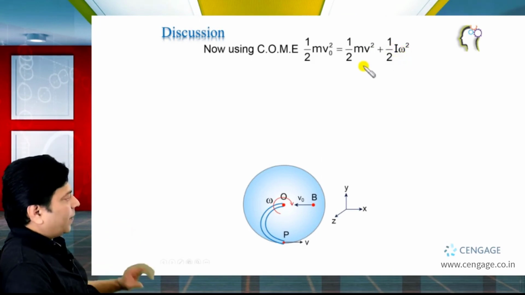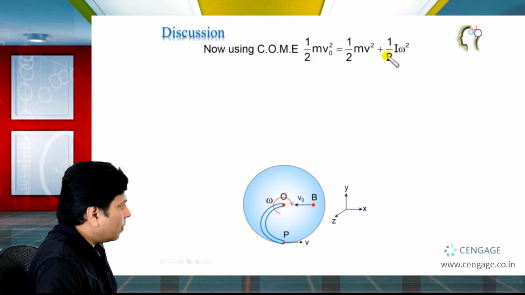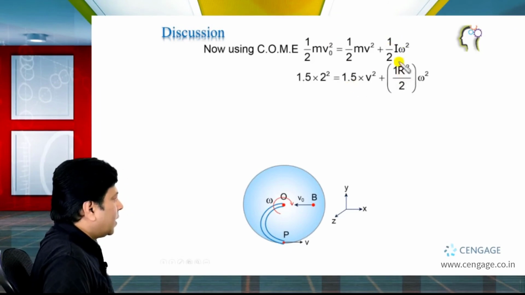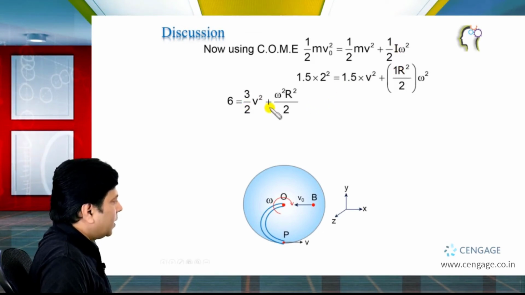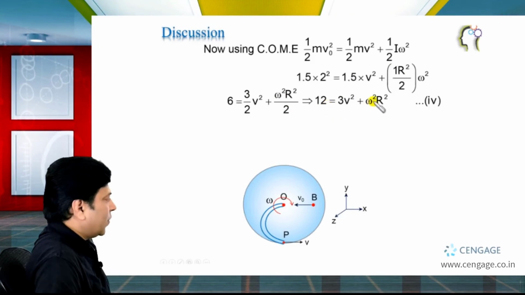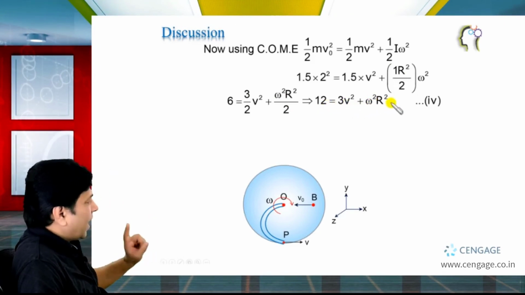So here we can write 1 by 2 m v naught square equal to half m v square plus half I omega square. Okay. Now we can substitute the value. 1 by 2, 1 by 2, and 1 by 2 will get cancelled, right? And we know I equal to mr square by 2 and M equal to 1 kg. We can further write, right? And we can simplify to get this equation, that is 12 equal to 3V square plus omega square r square.